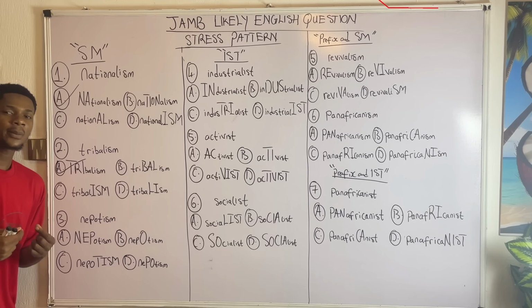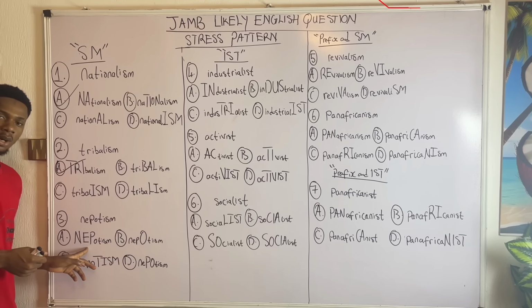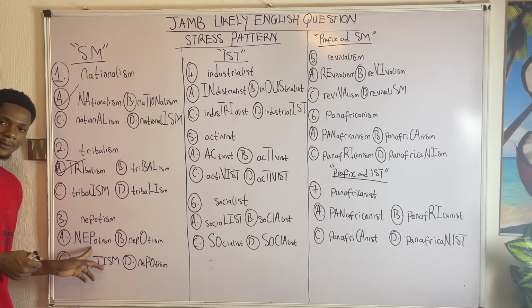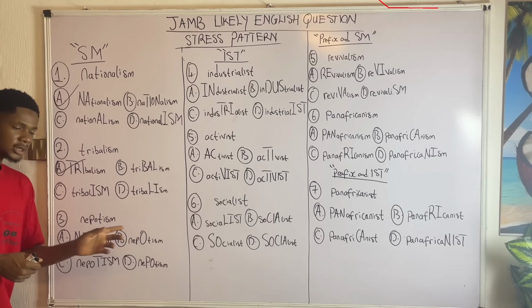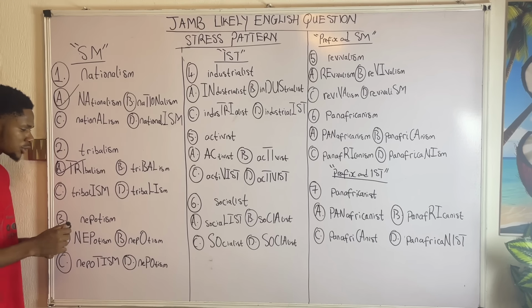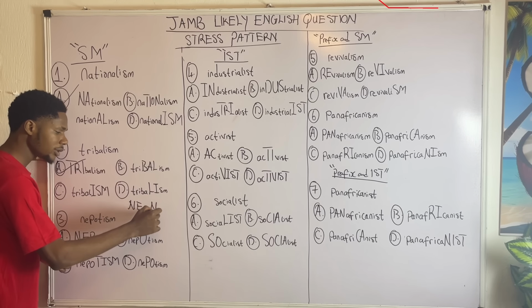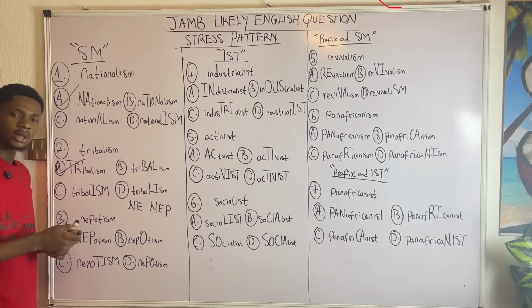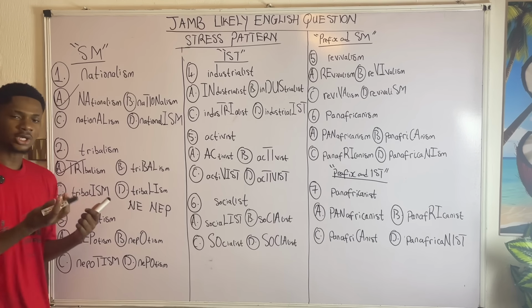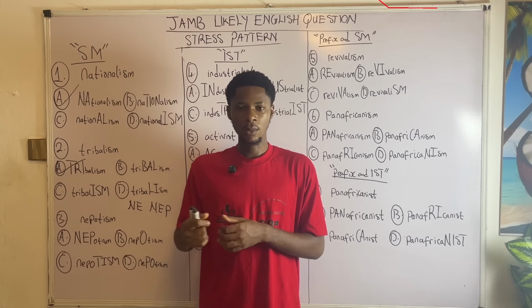Take note, nepotism is stressed on the first syllable, and that is NE. So we have NEP, potism. Now, some persons might be confused whether it is going to be stressed as NE or NEP. The truth is, whenever I want to stress a word, it is not compulsory that we break it down into syllables.